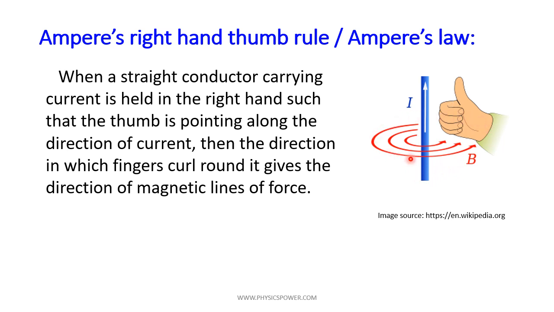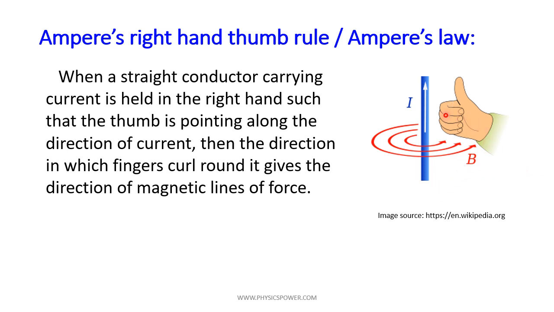Around the current carrying conductor, as the field curls round, you get the magnetic induction. This means the magnetic field direction continuously changes. So at a particular point, if you want the magnetic induction, you have to imagine a tangent to the magnetic field line. The magnetic field is always tangent to the magnetic field lines, so everywhere you can get the magnetic induction just by taking the tangent.